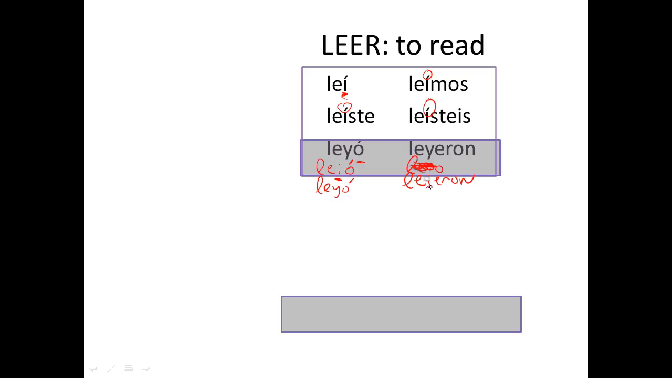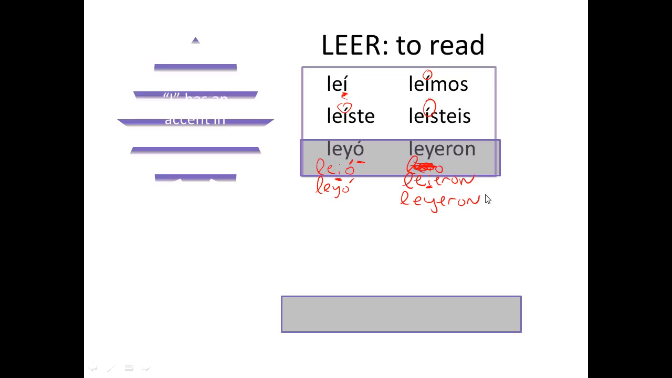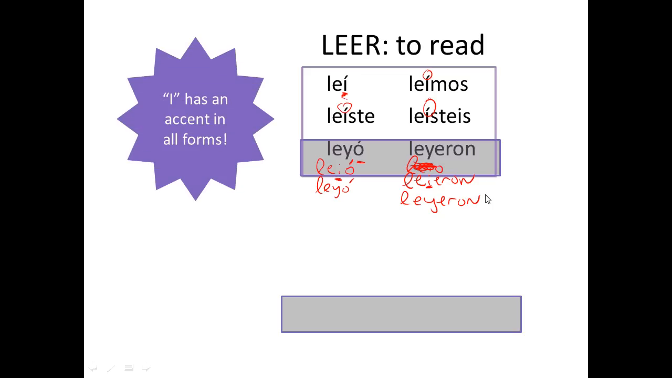And then the I would change to a Y, which is leyeron. So the I has an accent in all of the forms.